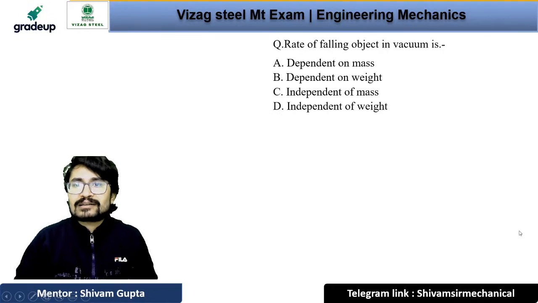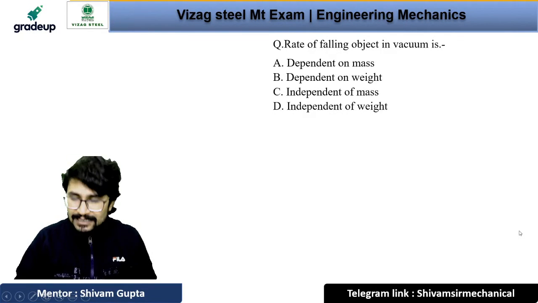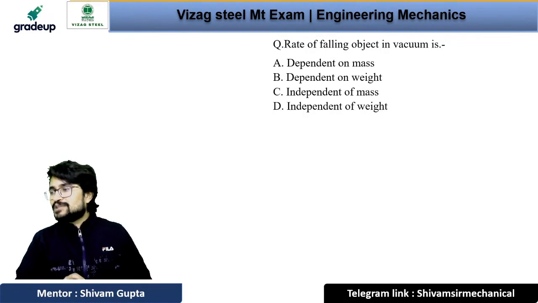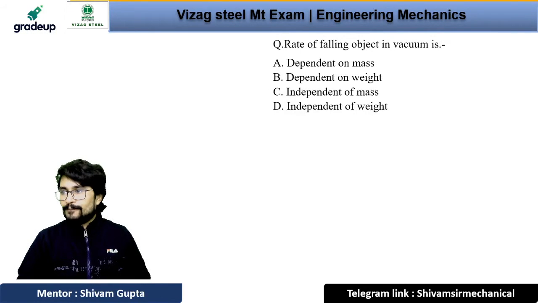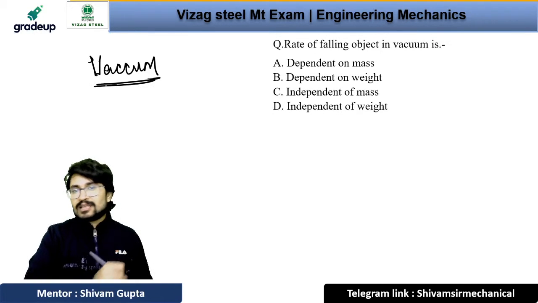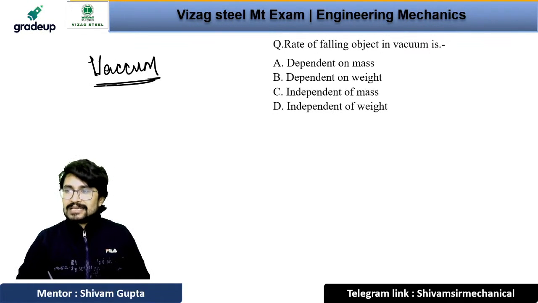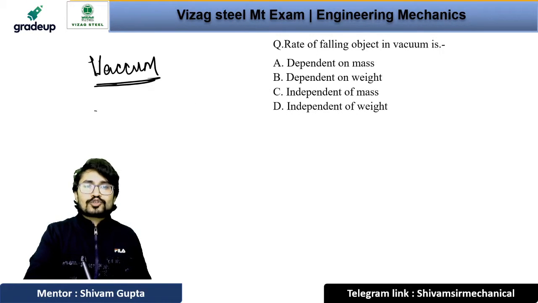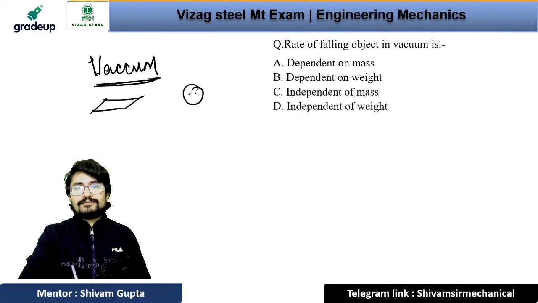The next question is saying that the rate of falling object in vacuum is. What is the rate of falling object in vacuum, my friend? Tell me. The rate of falling object in vacuum will depend on mass, depend on weight, be independent of the mass, or independent of the weight. In a vacuum, see, we know that there is nothing, right? There is nothing in vacuum. And if there is nothing in vacuum, then if you drop a piece of paper or if you drop